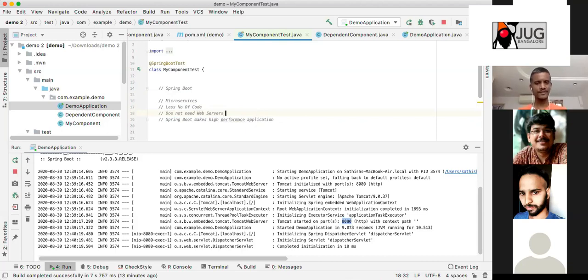It's embedded Tomcat, or we can deploy into a JT server. I mean, it needs basically a container to run the application. Perfect. Okay, fine. And also, the line you said, less number of code, you mean less number of business code, less business logic.